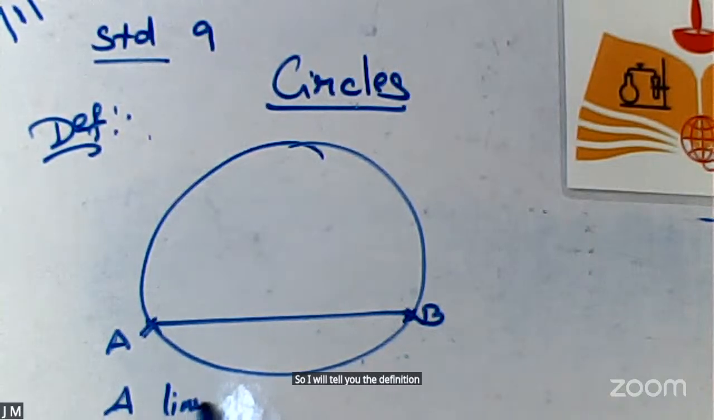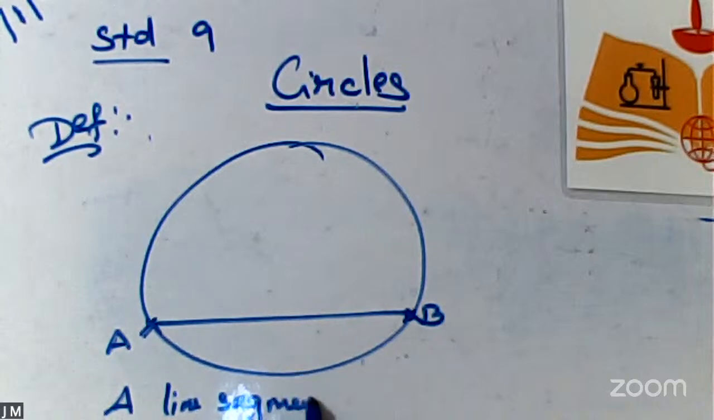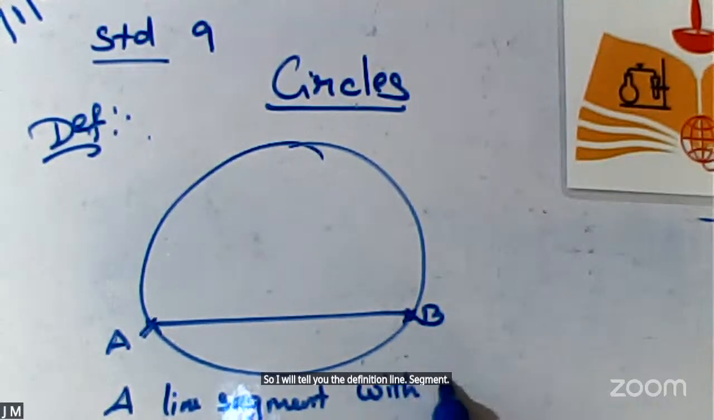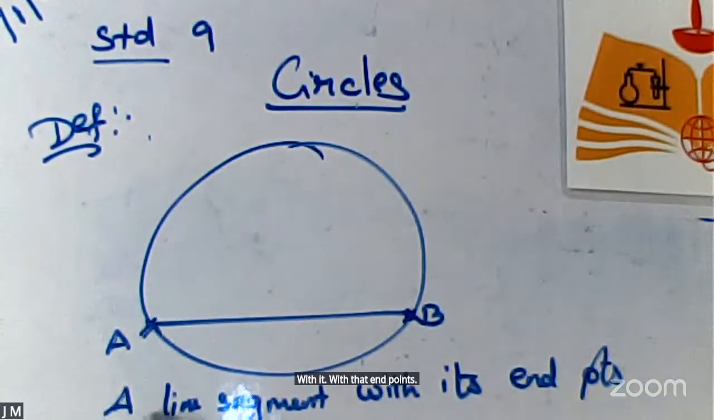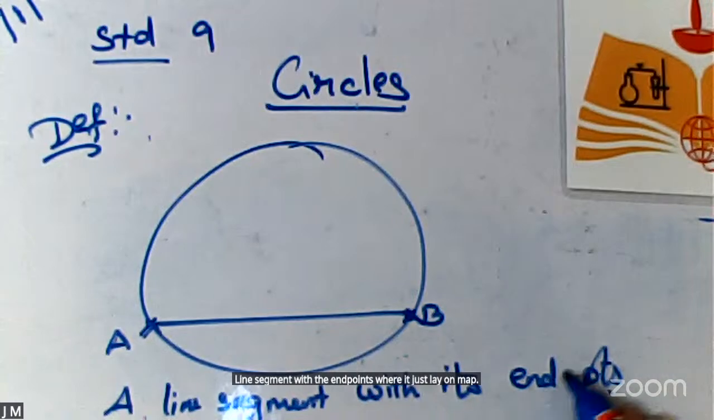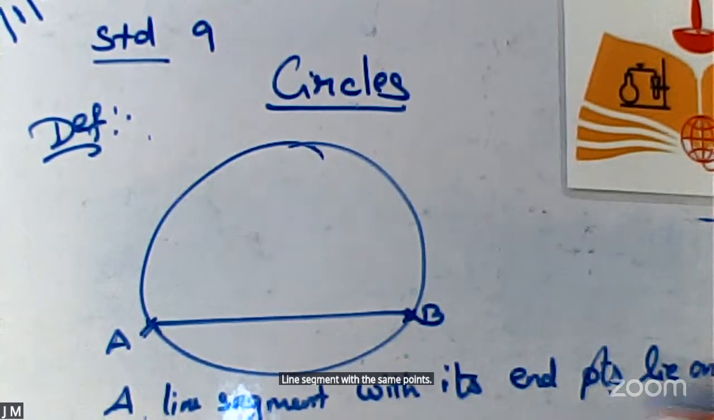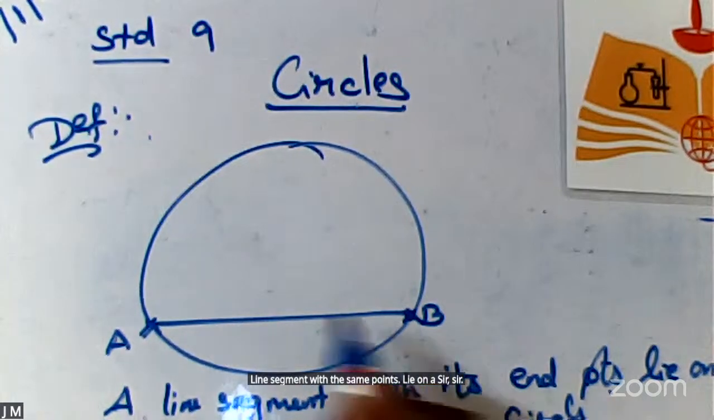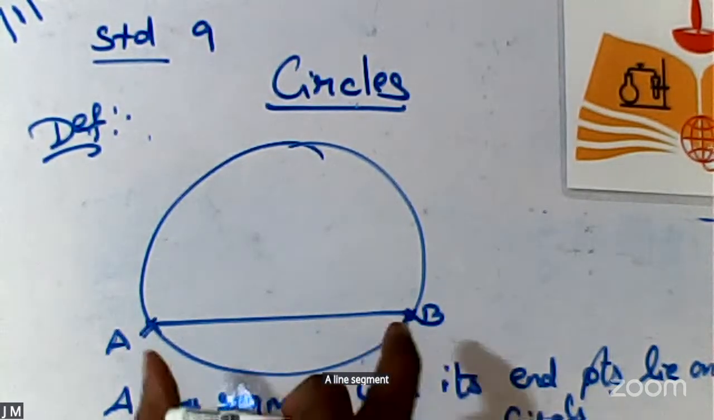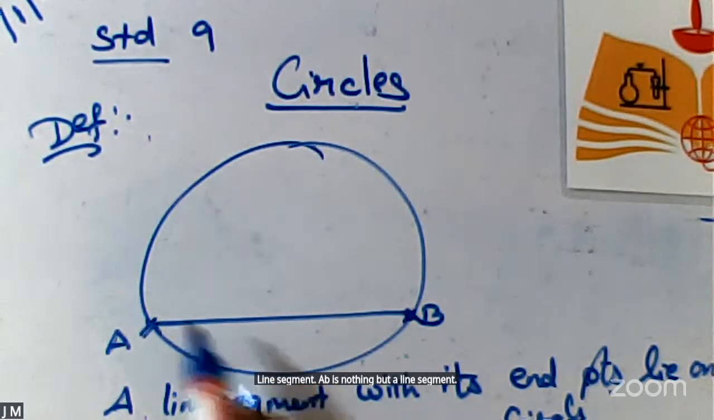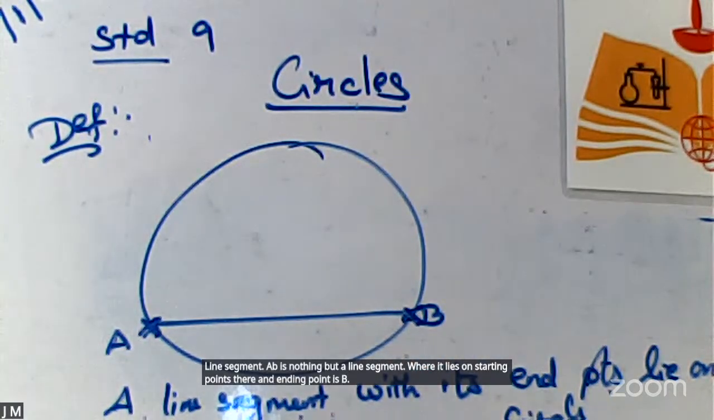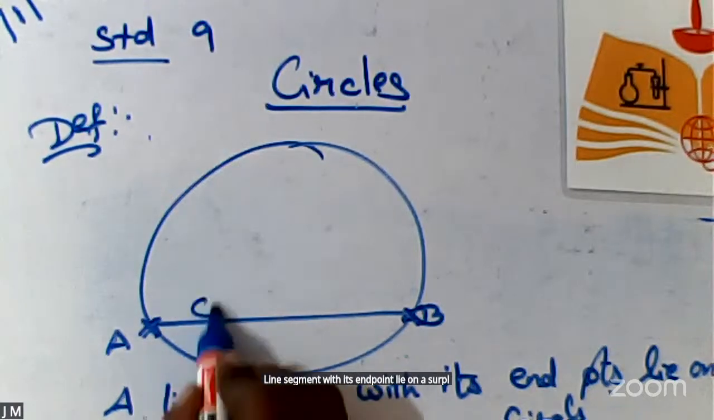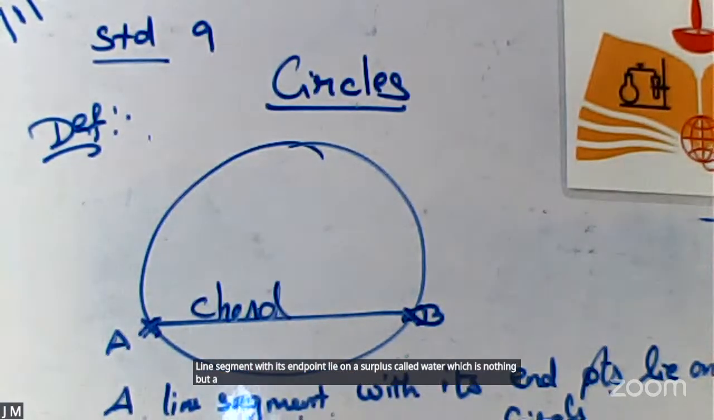A line segment with its endpoints lying on a circle. Okay? A line segment AB is nothing but a line segment whose starting point is A and ending point is B. A line segment with its endpoints lying on a circle is called what? Which is nothing but a chord. Okay? Am I clear?